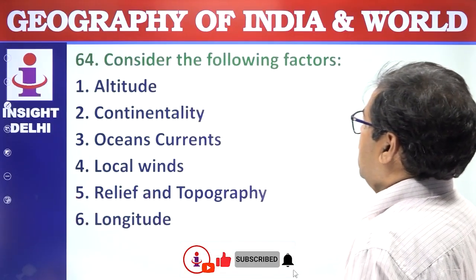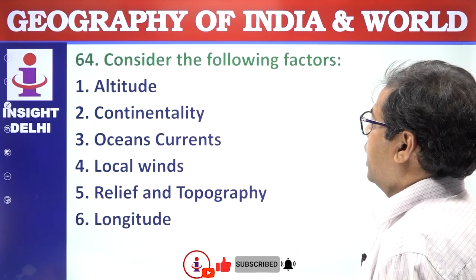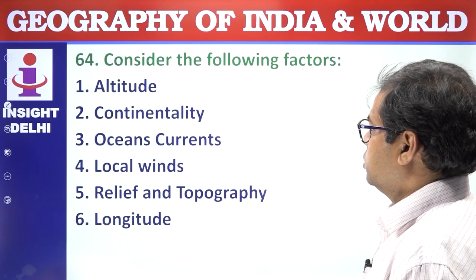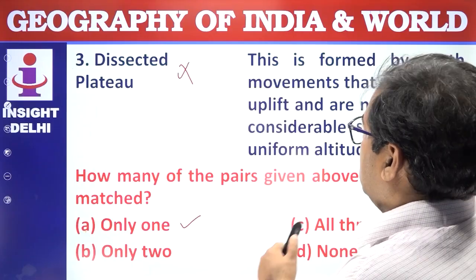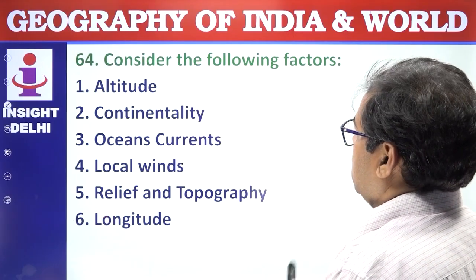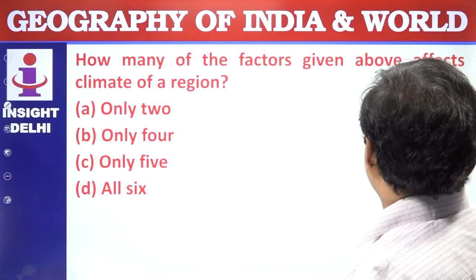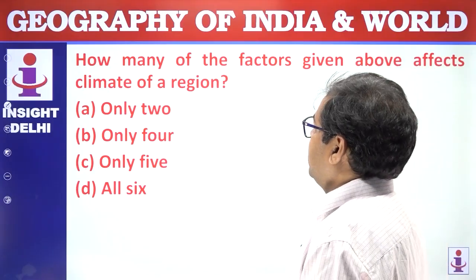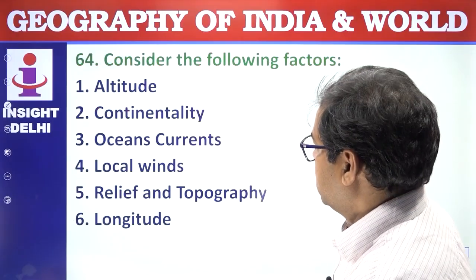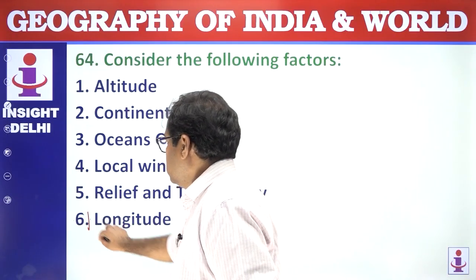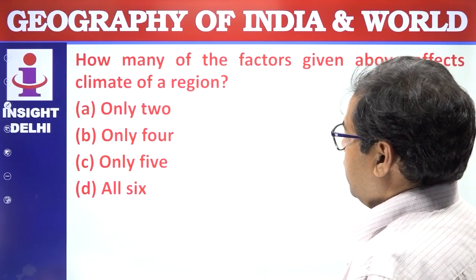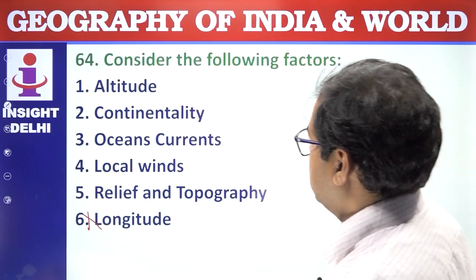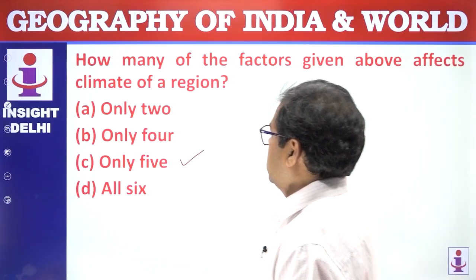Next question. Consider the following factors: altitude, continentality, ocean current, local wind, relief and topography, and longitude. So, how many of the factors given above affect the climate of a region? Longitude has no connection to the climate. So, only 5. 1, 2, 3, 4, 5. Answer is C. Next question.